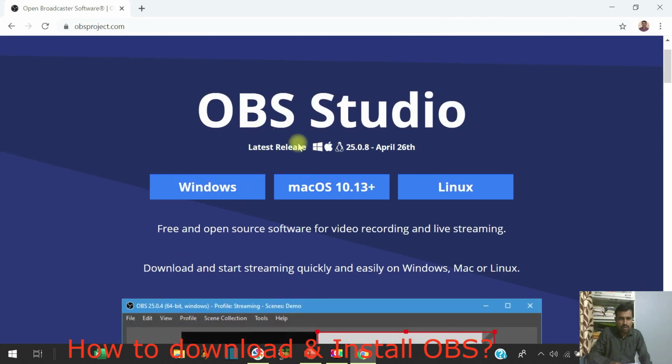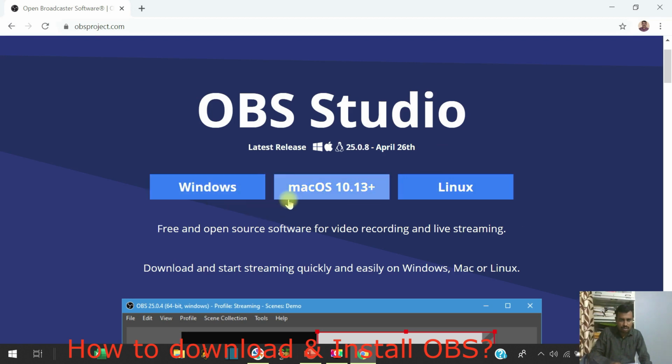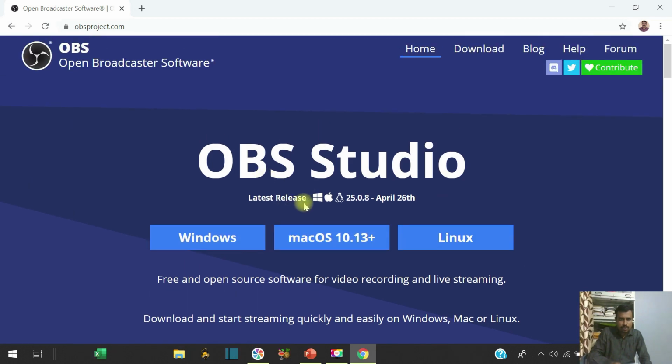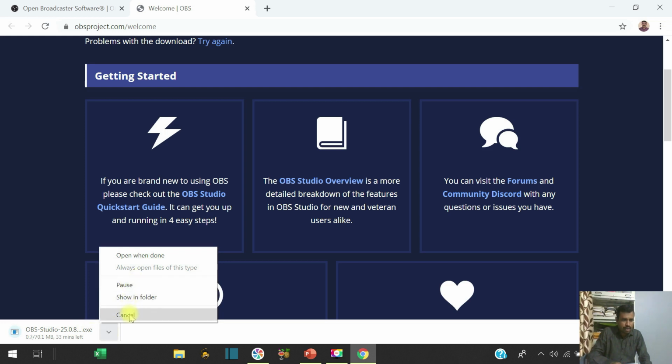This software is compatible with Windows, Mac and Linux. I have the Windows operating system. According to your requirement you download this software out of these three. The latest version was released April 26th. Go on Windows and automatically your file will start downloading. As soon as the file starts, you see I have already downloaded it, so I did not download it again. So I have cancelled it.